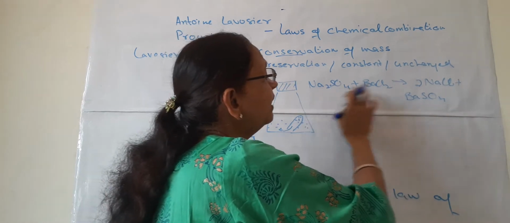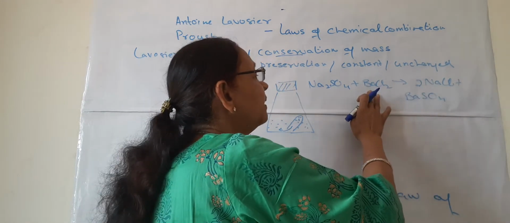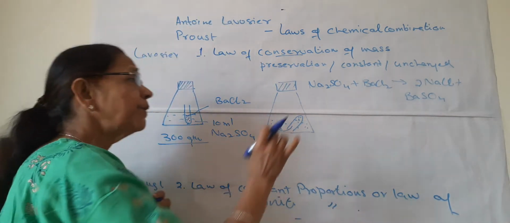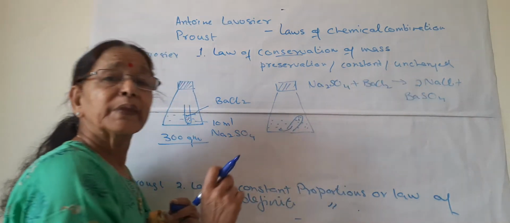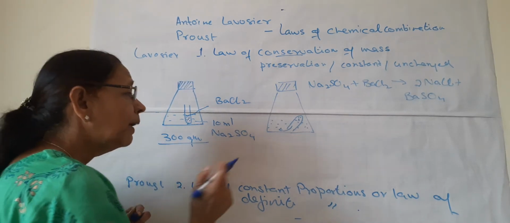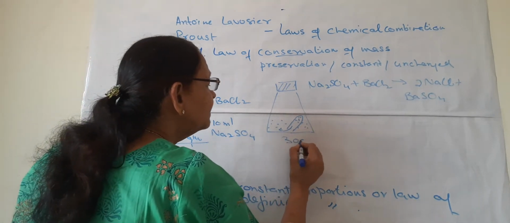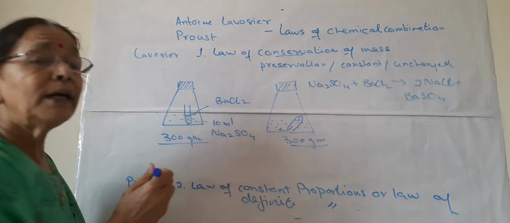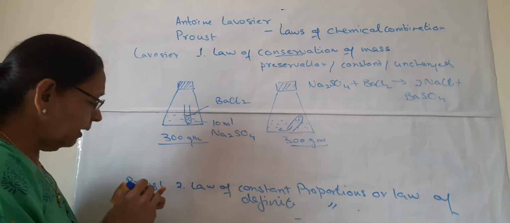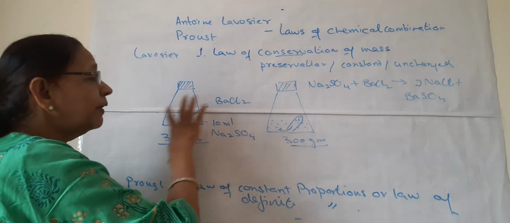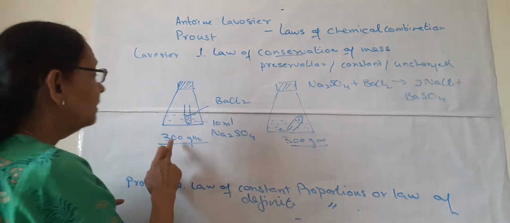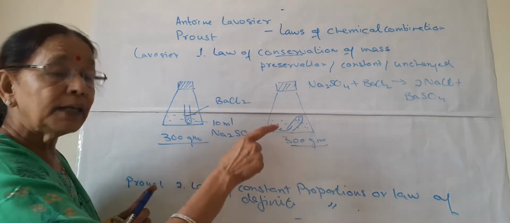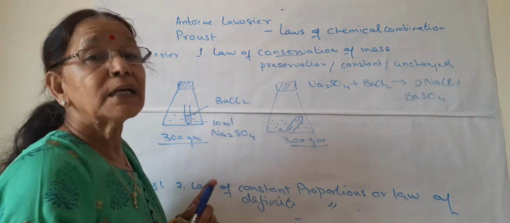It is sodium sulfate, it is sodium chloride. It is barium chloride, it is barium sulfate. Two different compounds are formed, reactants are different and products are different. But if we weigh this setup again, it will be 300 like the setup before the reaction. So after and before the reaction, the mass does not change. The mass remains same. That is, mass is conserved.